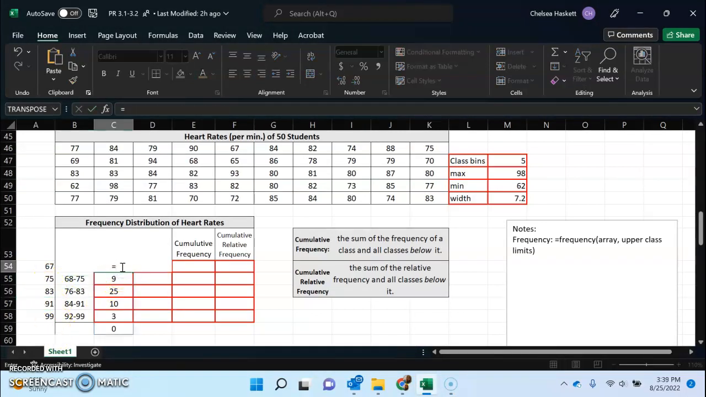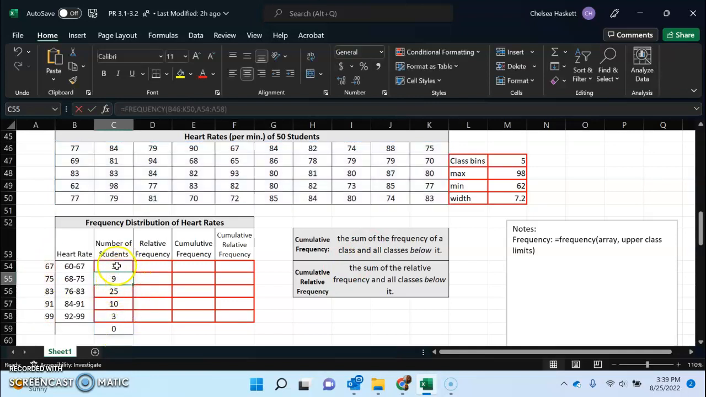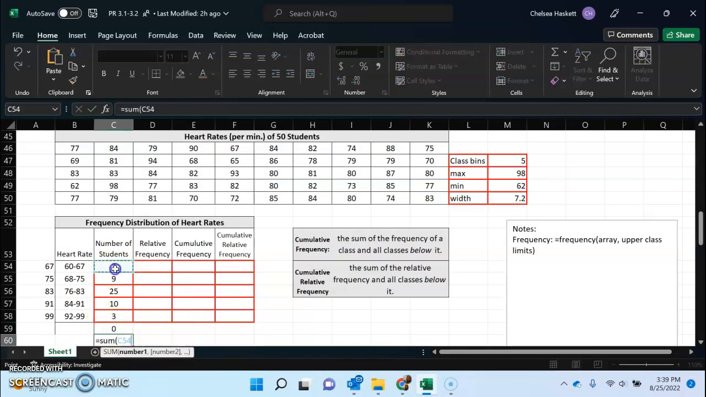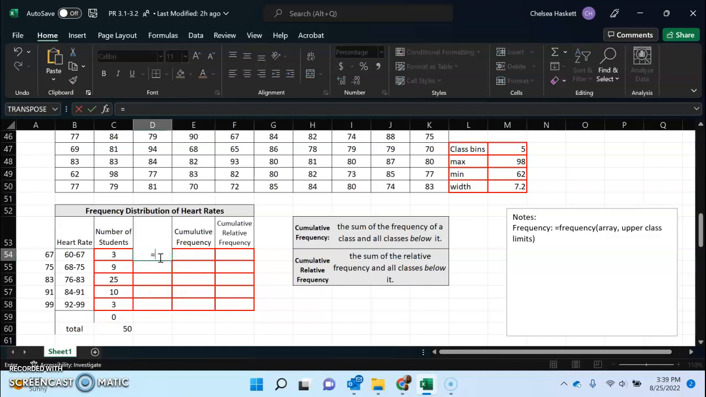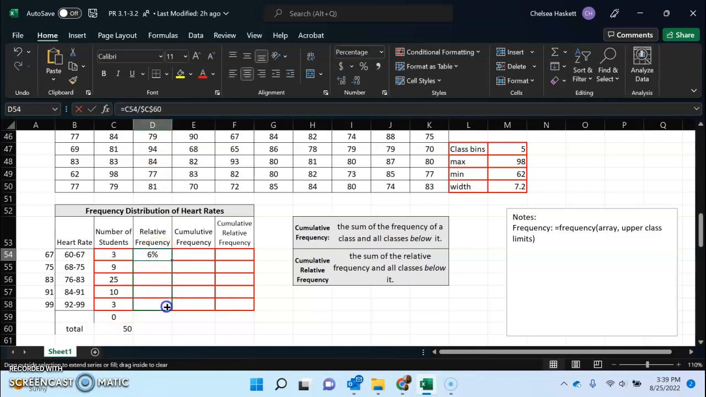Then from there, I'm going to put equal frequency, and I'm going to select the arrays, comma, and then select the bins array, the top. And then it should fill in, and this should add up to 50. If I tried equal sum, 50 is my total, okay? Now, relative frequency, again, you're going to take that number of students divided by your total number of students, and then we're going to fill that on and down, okay?